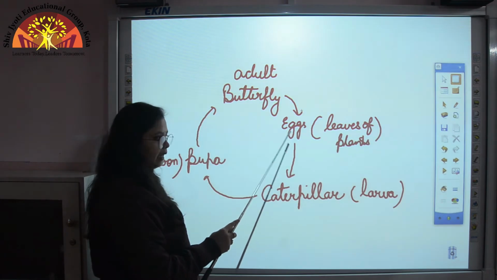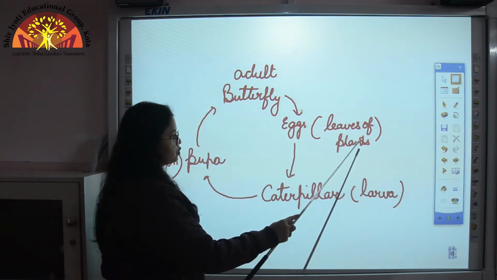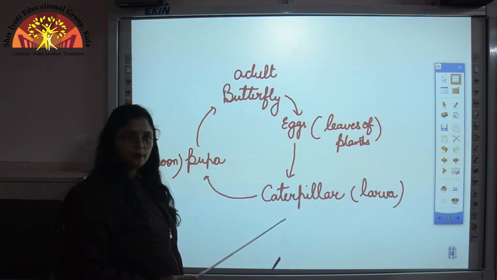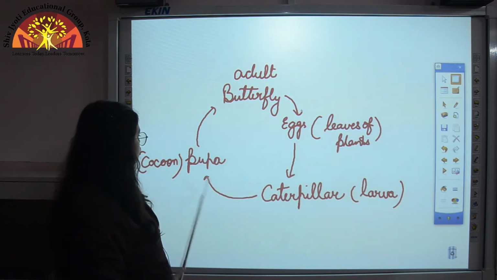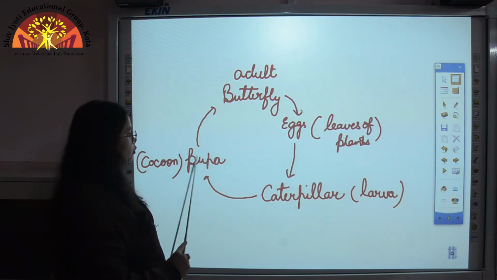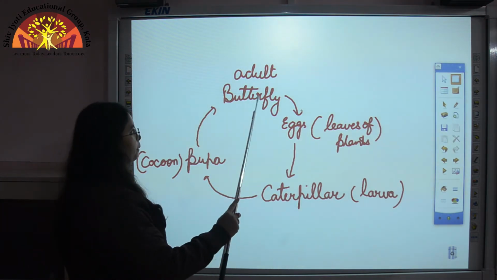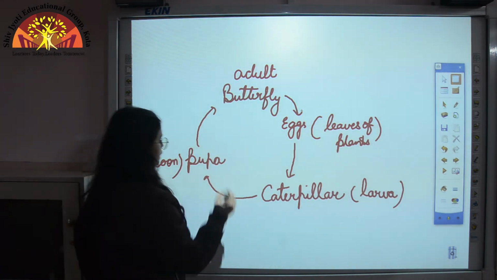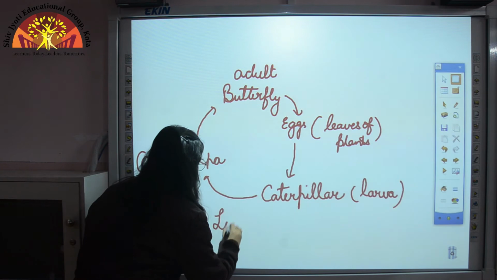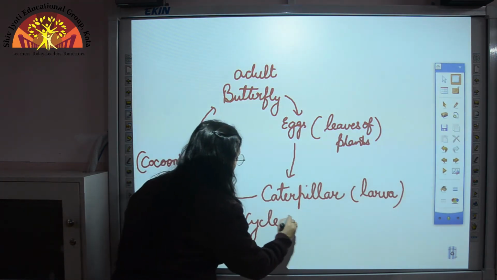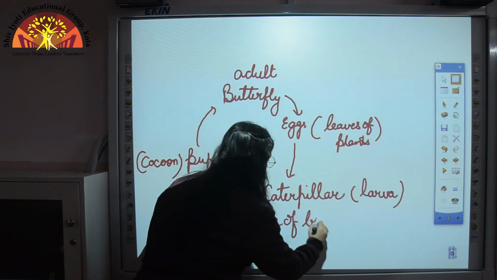It starts with eggs which are laid on the leaves of plants. Then the next stage is larva, which is called a caterpillar. Then the caterpillar grows into pupa, which develops inside the cocoon, and after pupa the next stage is butterfly, that is, the adult butterfly. So this complete diagram is the life cycle of a butterfly.